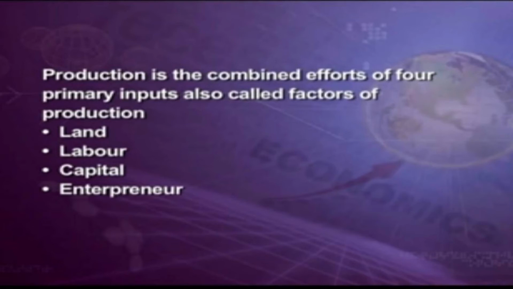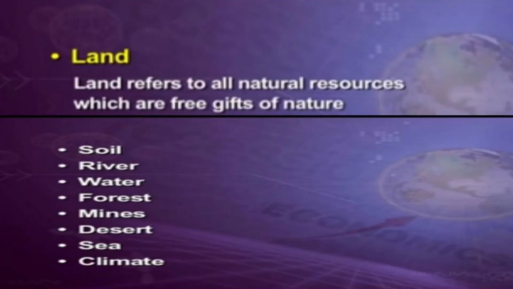So first, if you take land, land is a free gift of nature. Land refers to all natural resources which are free gifts of nature, where everything is given in abundance and there is no interest or payment to be given to nature. So it is a free gift. What are the things we see in the land? We see the soil, the river, the water, forest, mineral, desert, sea and climate.